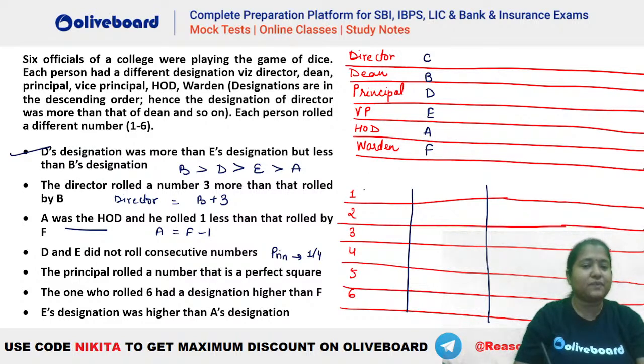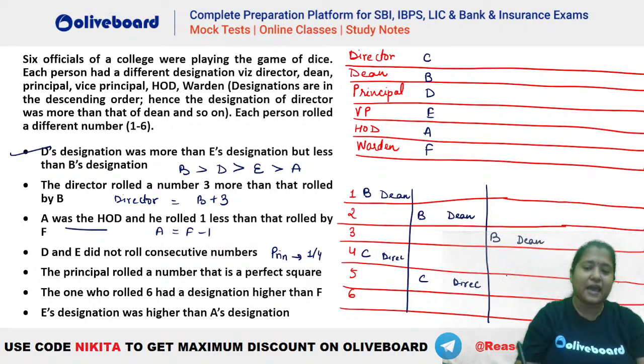So let's say if B is rolling this one, B is what? B is your dean. Okay, so B dean. So that means director has to be this one. है ना? So director is rolling 3 more than that by B. Who is the director here? That's your C. है ना? Similarly, B dean can be here and your C director can be here. This is another possibility. Similarly, we can have your B dean here and your C director here. So these are the 3 possibilities that we can have.